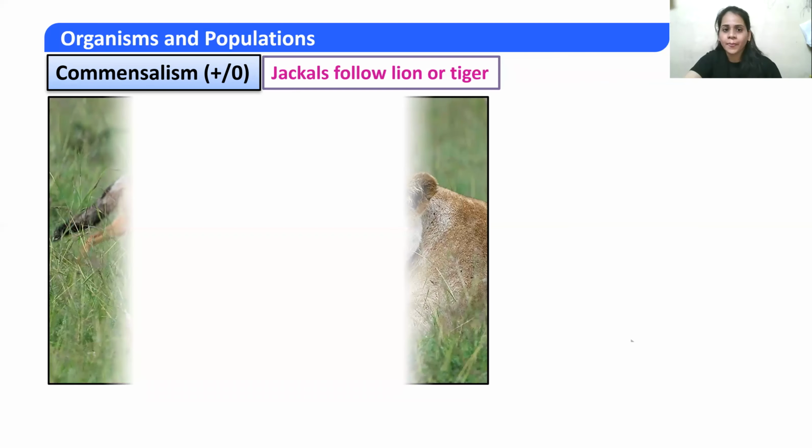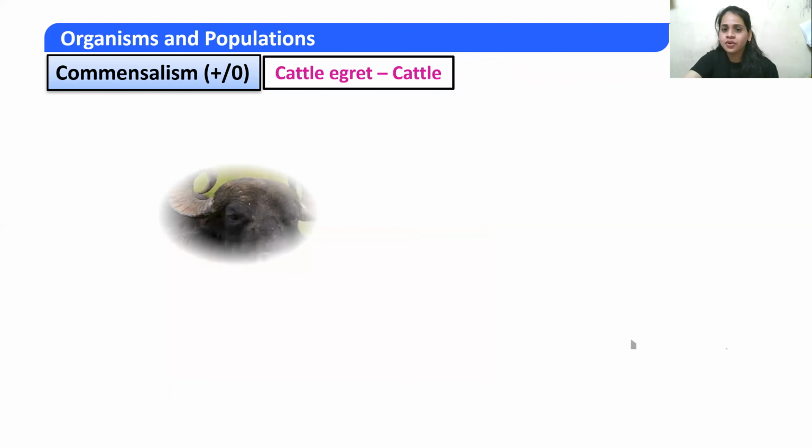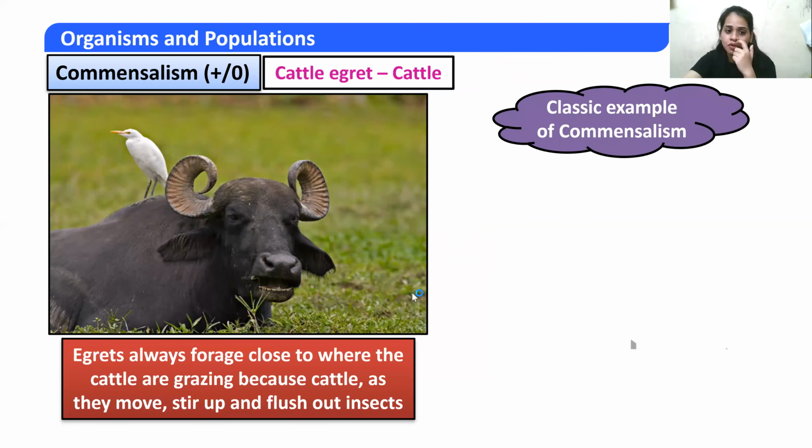Then a few more examples are jackals, which follow lion or tiger for food. Then comes the cattle egret and cattle, which is a classic example of commensalism. There are a few examples which I'm explaining, and a few I'm just mentioning, so that if they come in your exams, you know that ma'am has already mentioned this. I'm trying to mention and explain all the examples which are there in your NCERT.